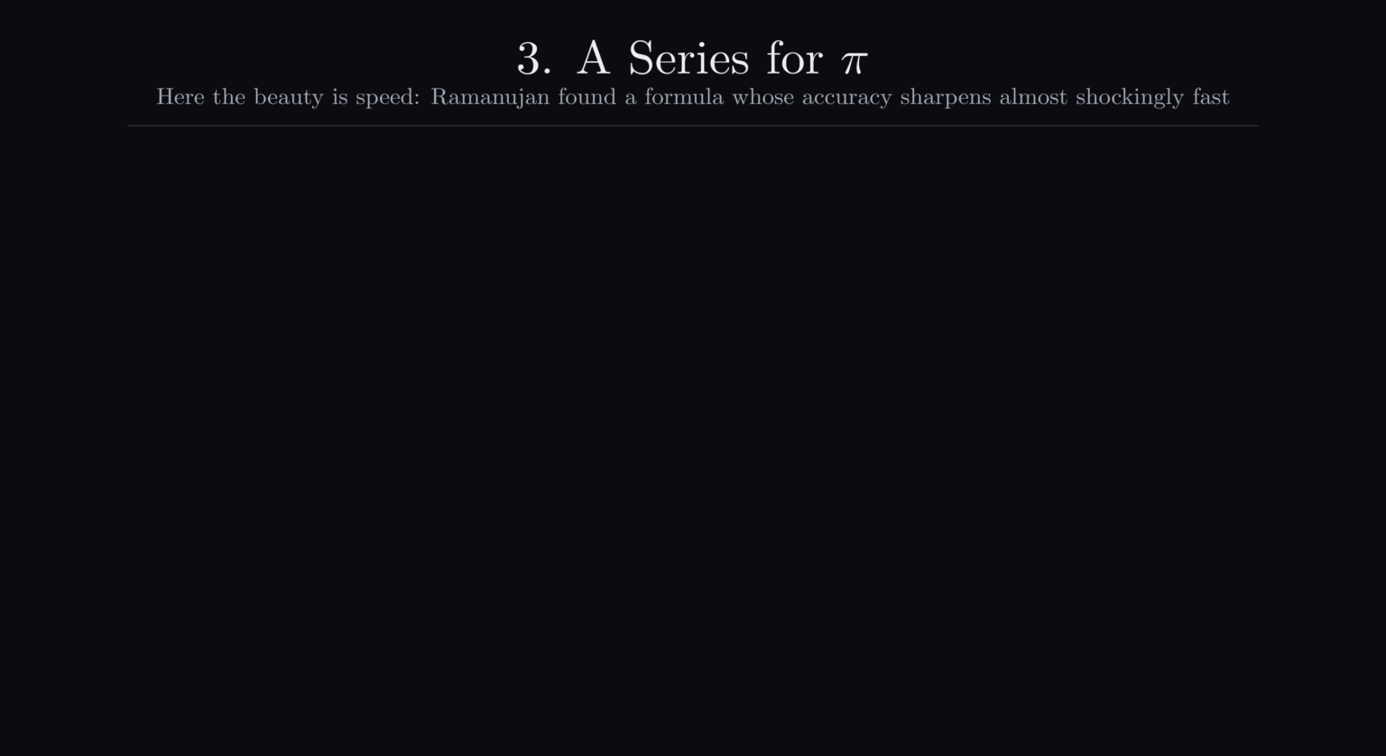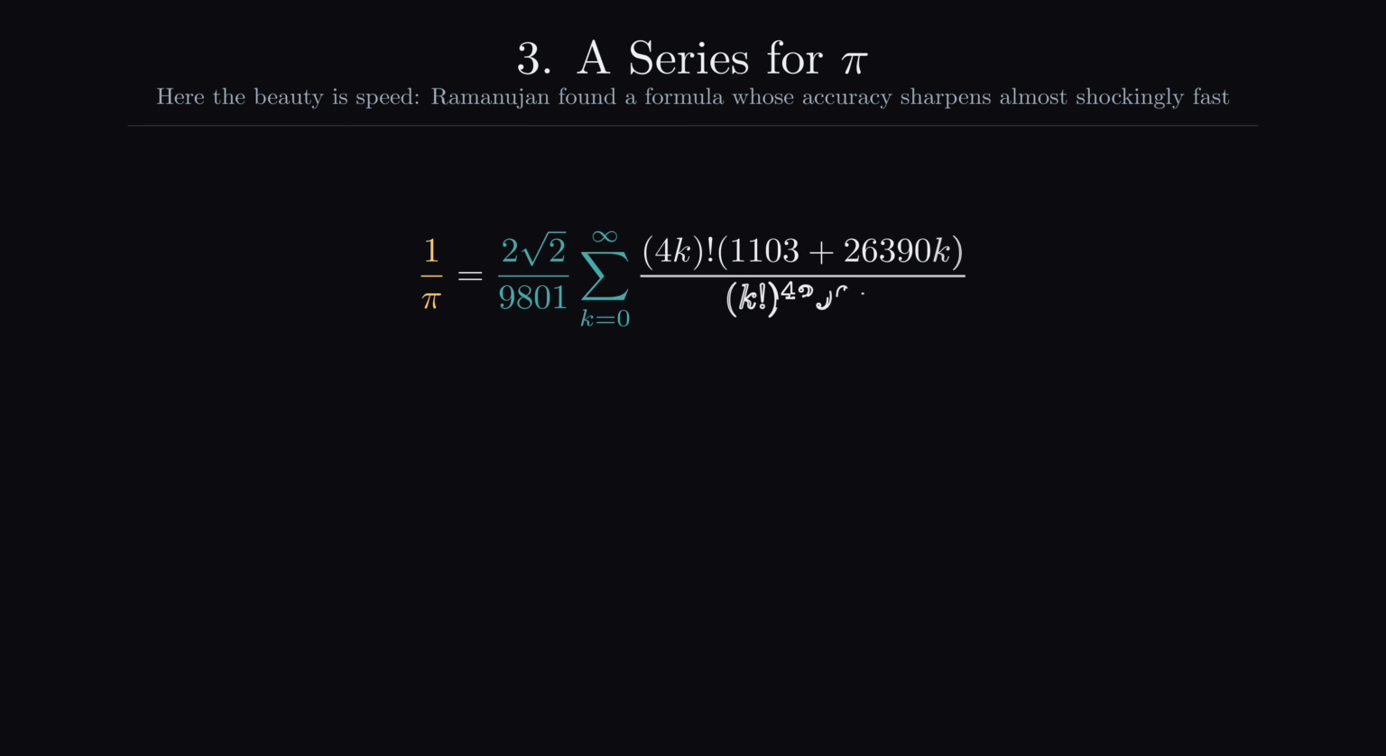Now this last one is one of my personal favorites, and it's Ramanujan's series for pi, which goes, say it with me one more time, 1 over pi equals 2 root 2 over 9,801 times the sum going from k equals 0 to infinity of 4k factorial times 1,103 plus 26,390k over k factorial to the 4th times 396 to the 4k.